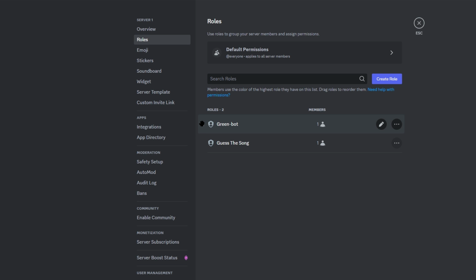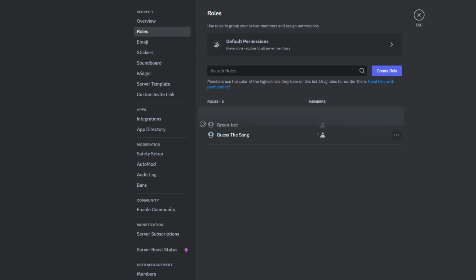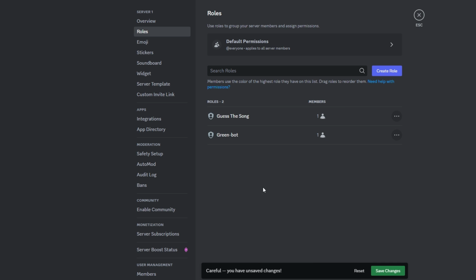Click and hold on the draggable area next to the role. Drag the role to the desired position on the list.